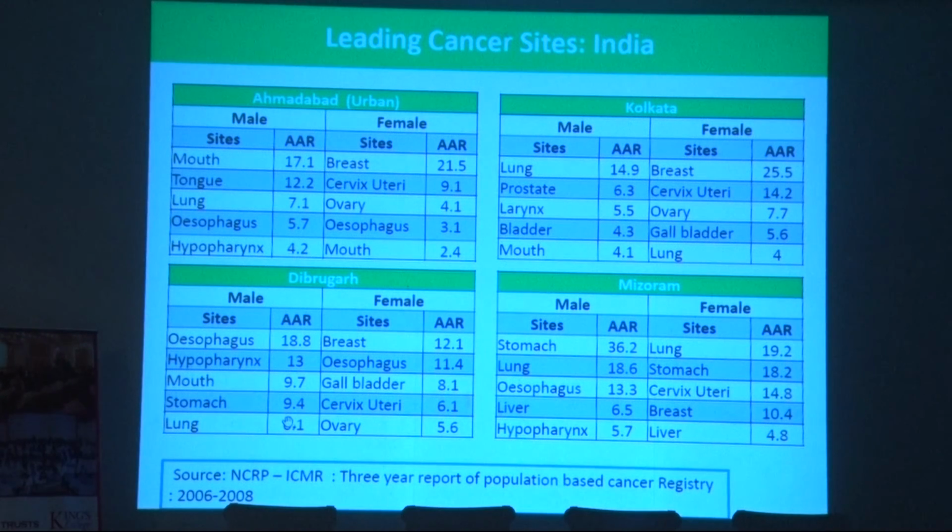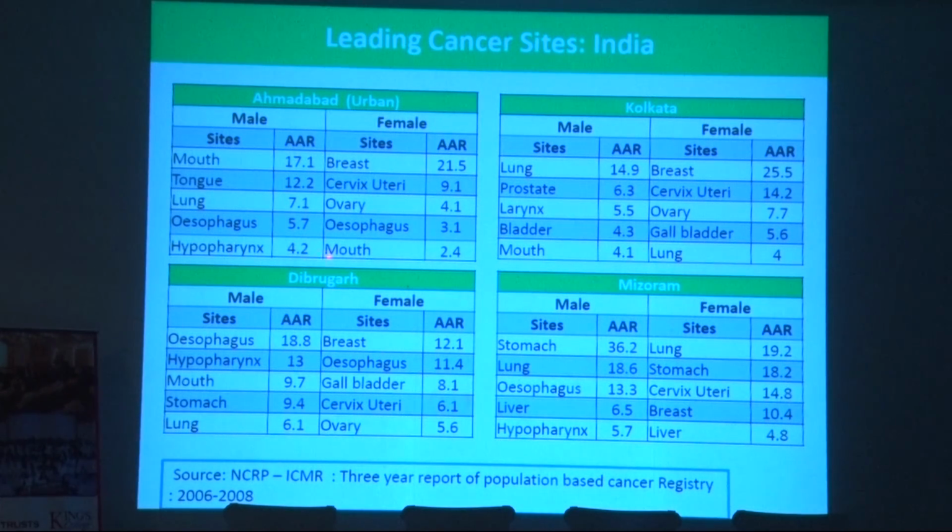And if you see the sites of the cancers, again, there are differences. In some parts of India, some cancer sites are very common, and in other parts of India, other sites are very common. For example, in Mizoram, and even in Chennai, as you will see in the next slide, stomach cancer is very high. And stomach cancer doesn't appear in Ahmedabad, Kolkata, or Dibrugarh, even among the 5 frequent sites. So even within the Northeast, between Dibrugarh and Mizoram, there is almost a 3-fold difference in stomach cancer rates.